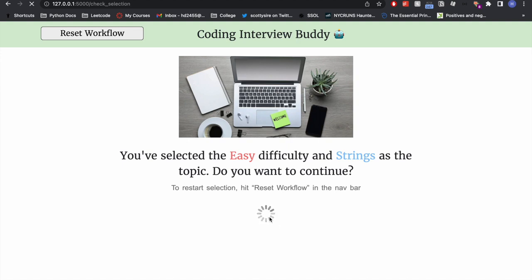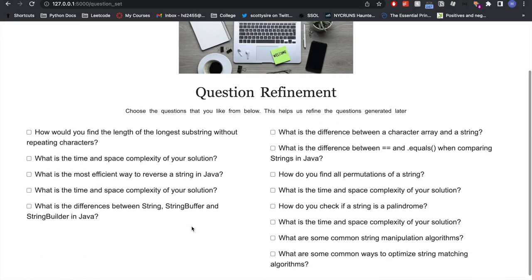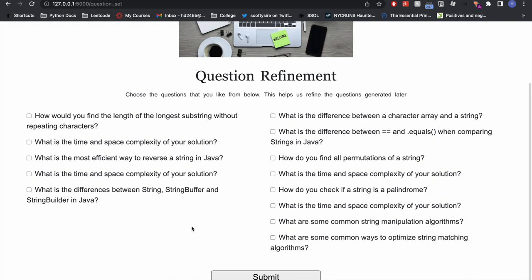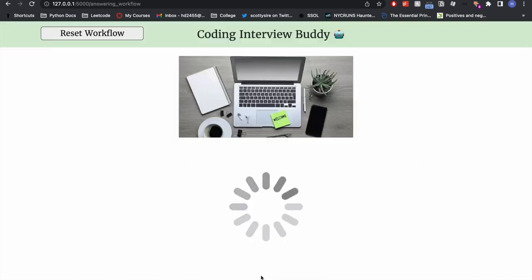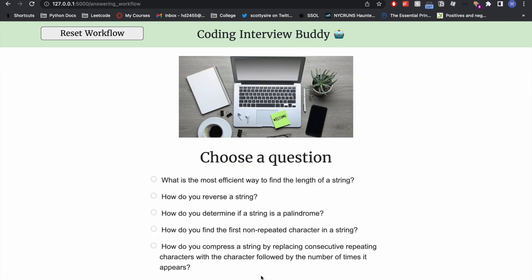Okay. Let's see what refining questions I have. Let's see. These don't look like too good of questions, but let's choose this one. And hopefully I get some good questions. Okay, these are pretty easy in my opinion.